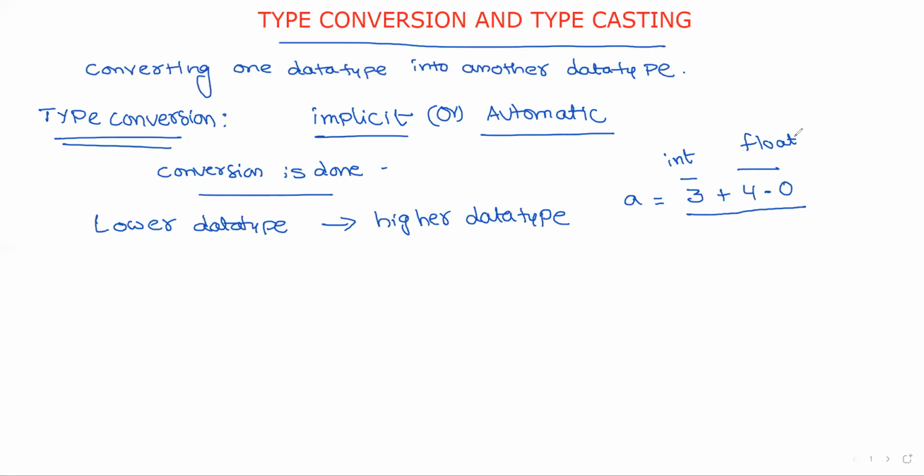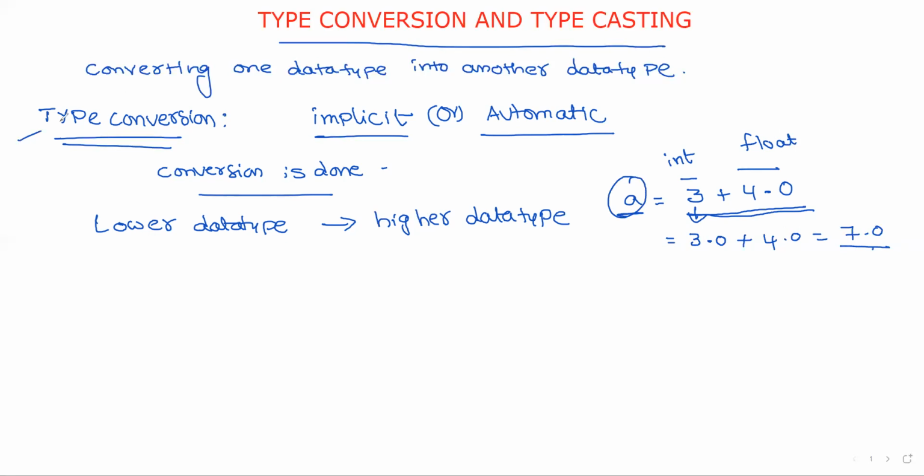Generally, an operation is performed between the values of the same data type. But in this case, 3 is an integer, 4.0 is a float. Then what happens? In the entire expression, first identify the highest data type among integer and float. What is the highest data type? In terms of sizes, float. So internally, 3 is automatically converted into 3.0 and then perform the addition, and 7.0 is stored in A. You got the point? This is called type conversion.